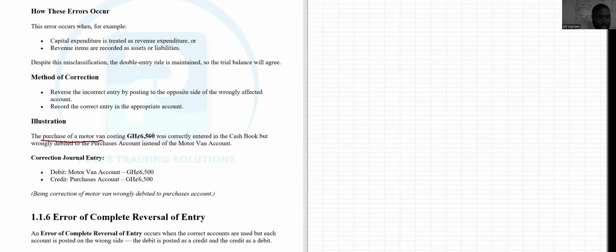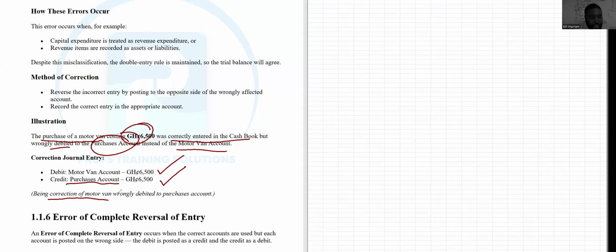So the purchase of a motor van costing 6,500 was correctly entered in the cash book, but wrongly debited to the purchase account, as I said earlier, instead of motor van account. So you are going to debit the motor van account instead because it was credited earlier, okay? And you are going to credit the purchase account because it was debited earlier, to reverse the transaction. It is that easy, right? So being the correction of motor van wrongly debited to the purchase account.